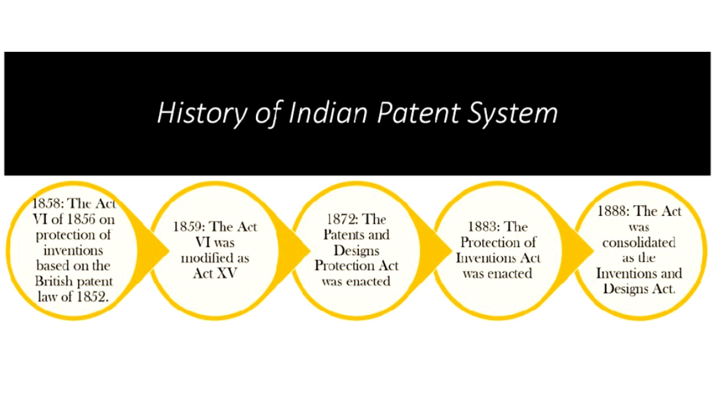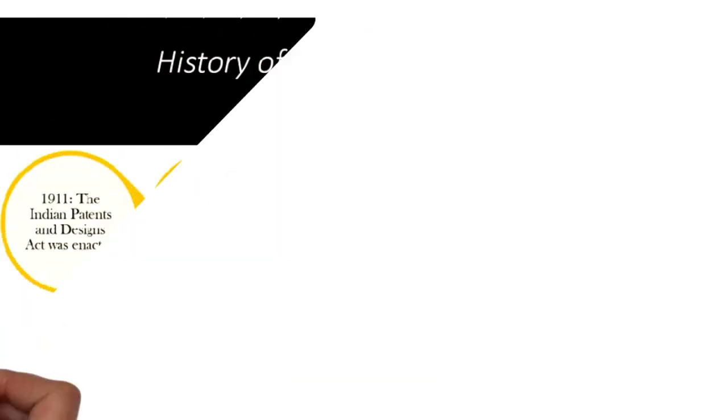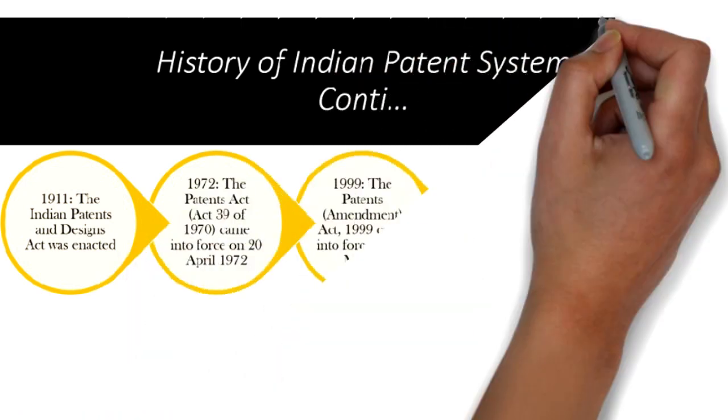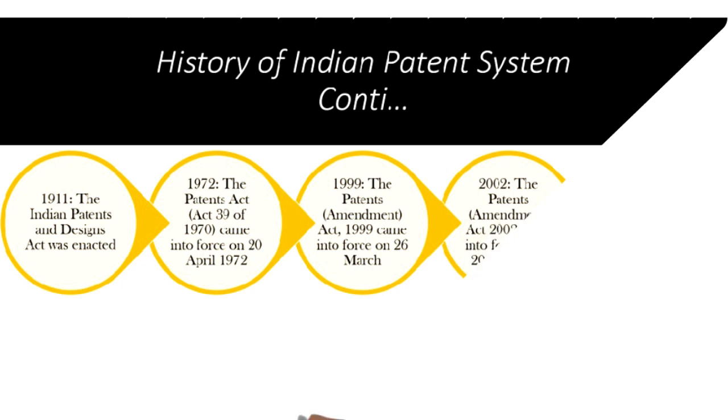In 1872, the Patents and Design Protection Act was enacted. In 1883, the Protection of Invention Act was enacted. In 1888, the Act was consolidated as the Invention and Designs Act. In 1911, the Indian Patent and Design Act was enacted. The Patents Act came into force on 20th April 1972.